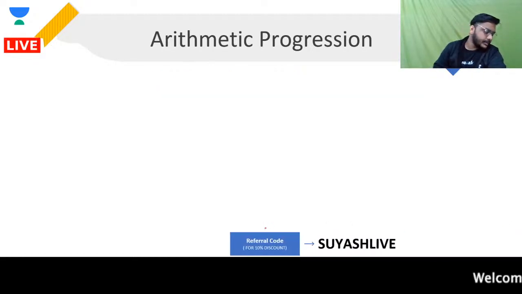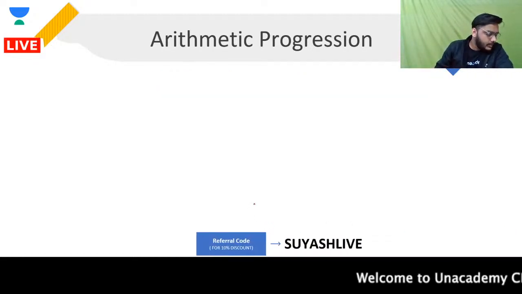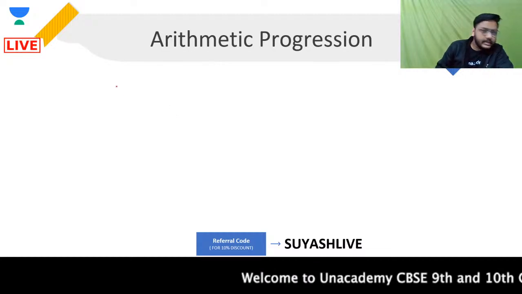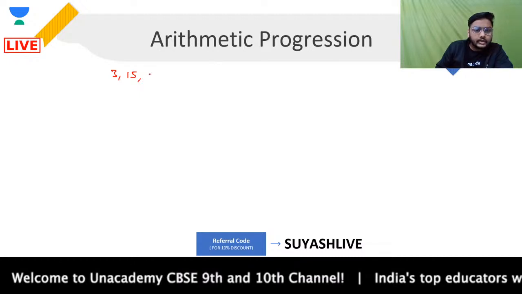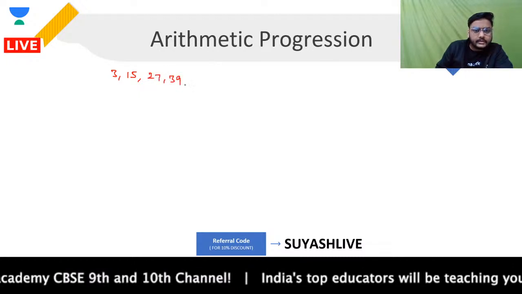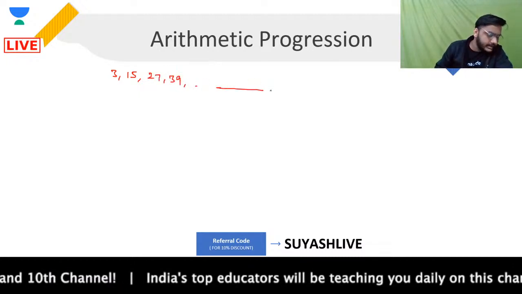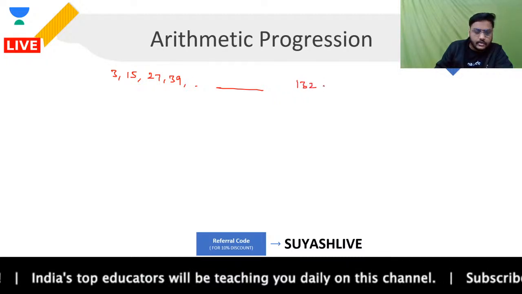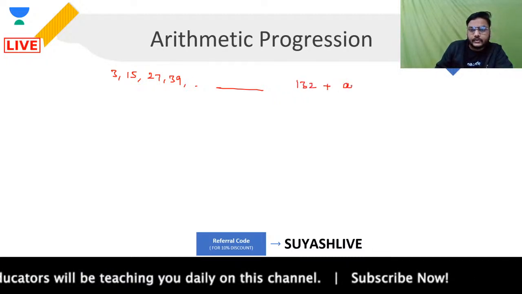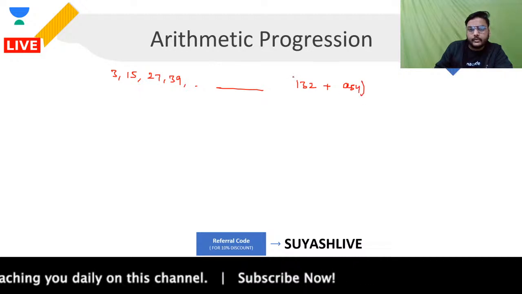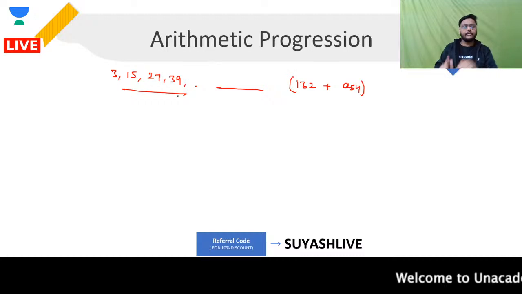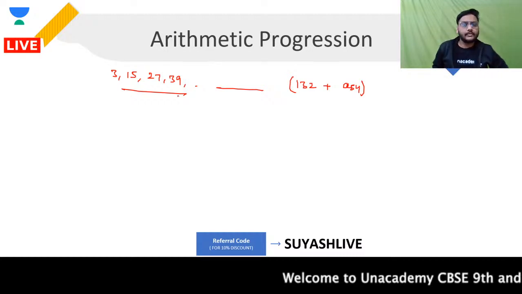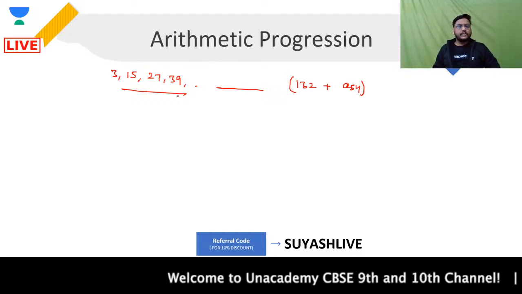This question is from NCERT, guys. Let's have a look. The question says, which term of the AP, and the AP is given to me as 3, 15, then 27, then 39. Which term of this AP, guys, will be 132 more than its 54th term? I repeat, which term of this AP will be 132 more than its 54th term? Is that clear to everyone?